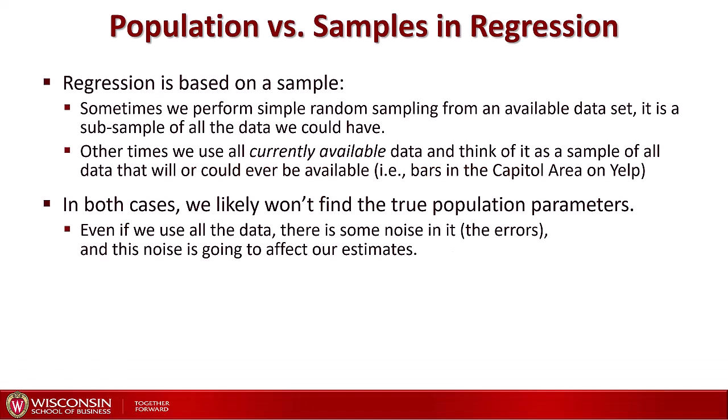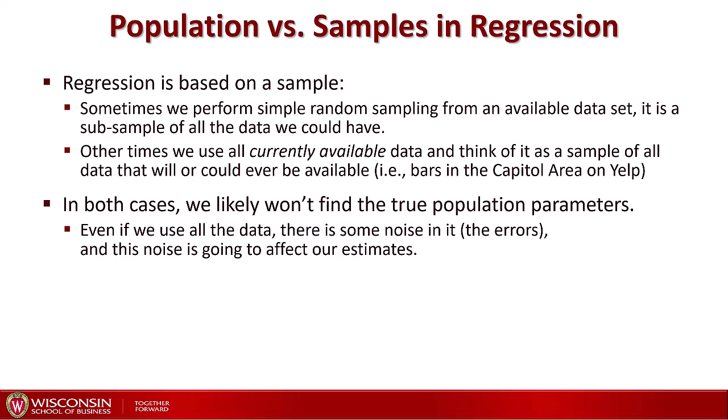If you remember, when we are doing a regression, we are always doing regression with a sample of data from an overall population. And we are trying to use that sample of data to say something about the relationship in the population. Sometimes we have a simple random sample from the available dataset. We could collect more data, but we are only using a subsample of all the data we could have. This might be a sample from a survey or a poll where collecting more data would have been too expensive. It might also be a sample drawn from an existing large sample of data where it was too computationally expensive to process all of the data.